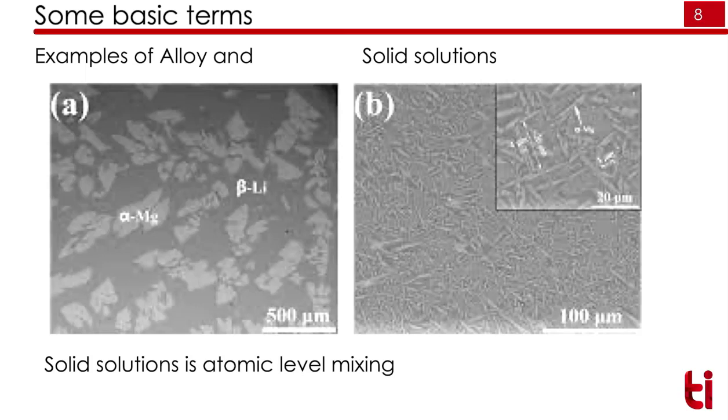These are typical examples of alloys and solid solutions. Here you can see that there are two types of material in the microstructure, a scanning electron microscope image. You can see one in dark color and one in faint color. So this is an alloy. There is no atomic level mixing in these two. However, here you cannot see two types of material, so this we can call a solid solution.